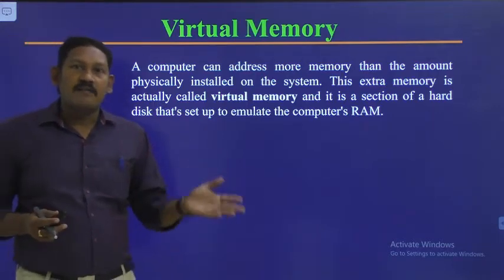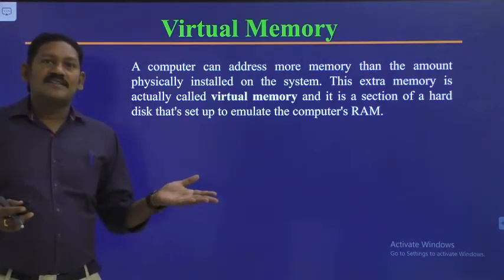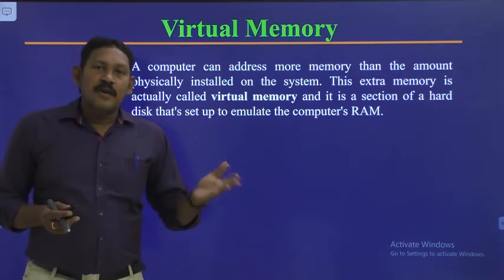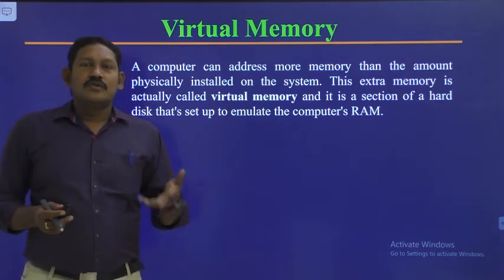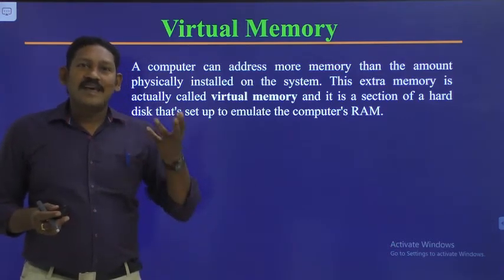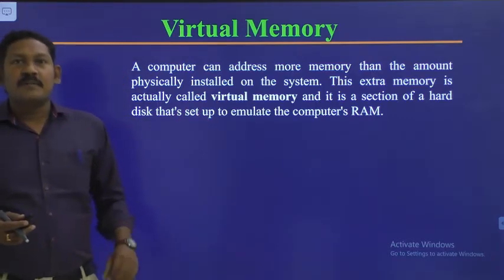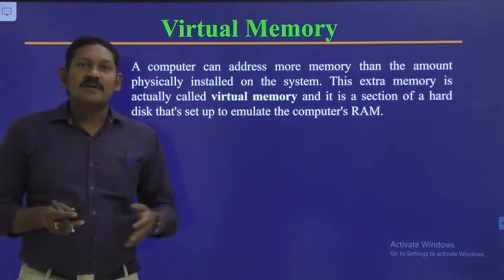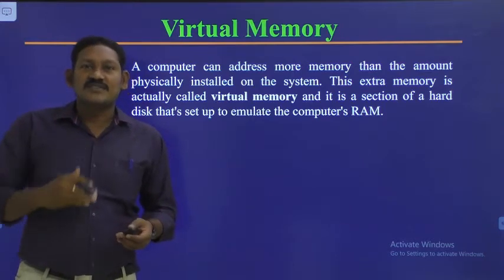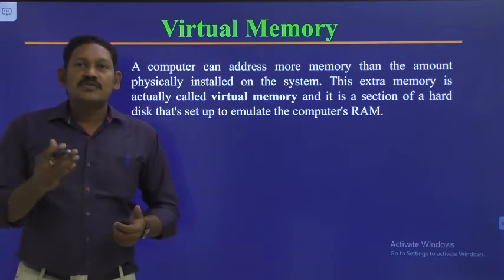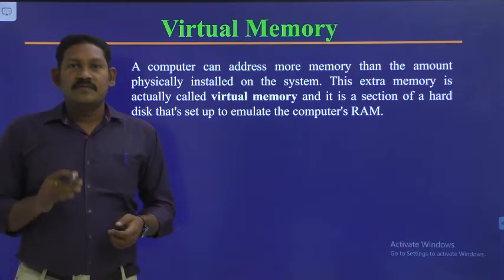Like we have physical memory. Physical memory is nothing but main memory. We have main memory and secondary memory. Those two memories exist physically. But virtual memory is a memory which doesn't exist physically, but it appears as if it is existing. It is simply an illusion to the user. Okay, we will see exactly.